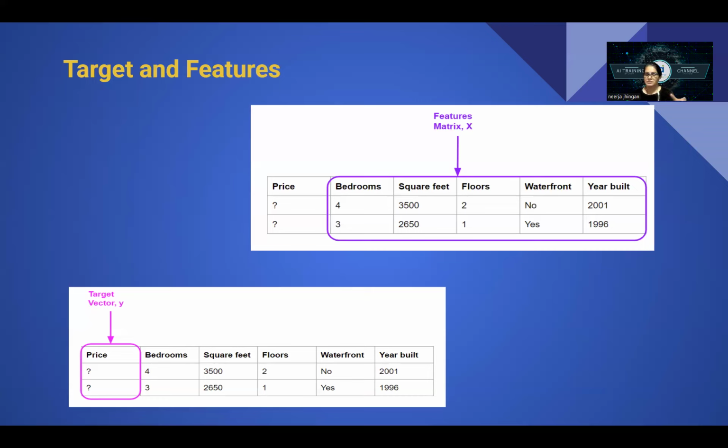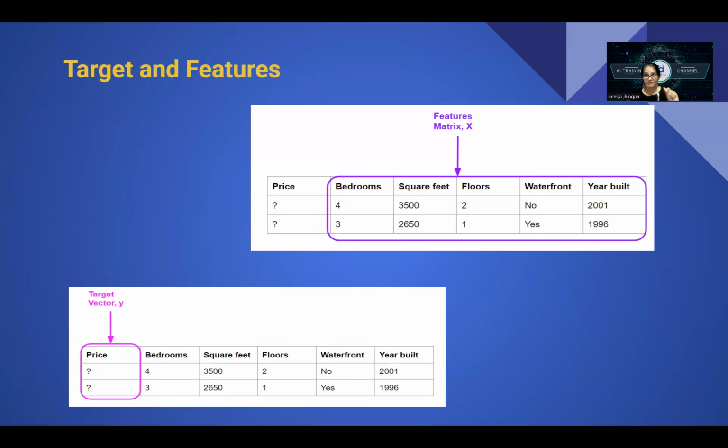Technically all columns are features, but if you divide it into X and y, y is your target and X are your features. Using these features, you are going to predict the target. Second thing, most important: we also call the target variable the dependent variable.